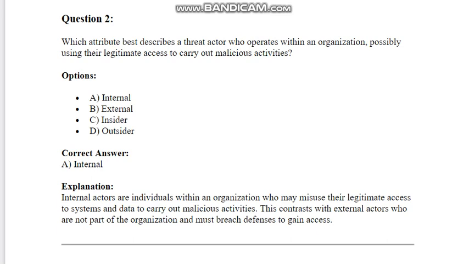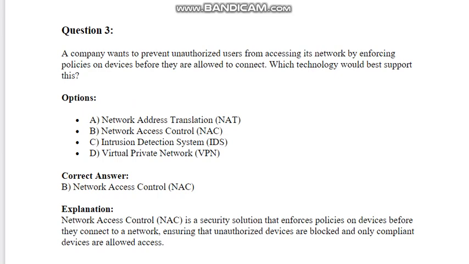A company wants to prevent unauthorized users from accessing its network by enforcing policies on devices before they are allowed to connect. Which technology would best support this? Options: A. Network Address Translation, NAT. B. Network Access Control, NAC. C. Intrusion Detection System, IDS. D. Virtual Private Network, VPN. Correct answer: B. Network Access Control, NAC.